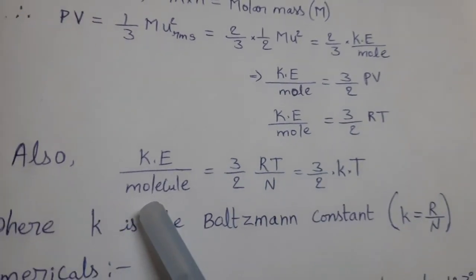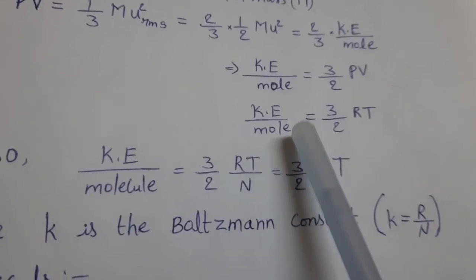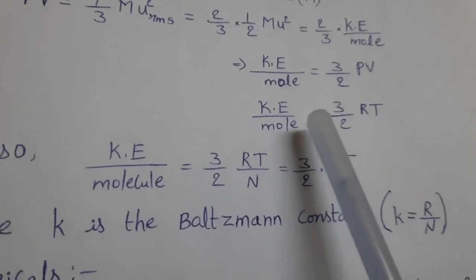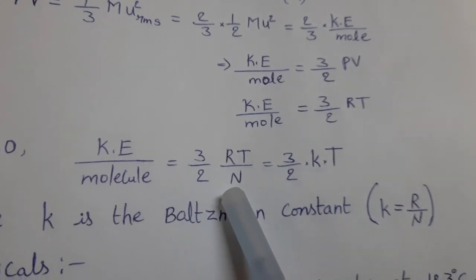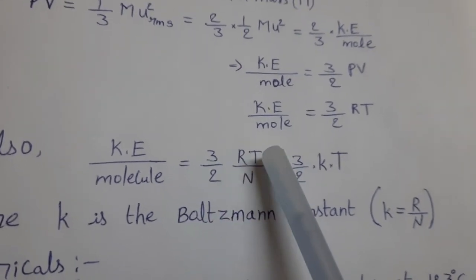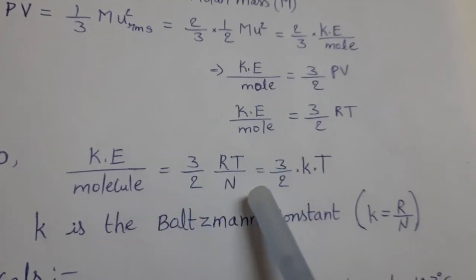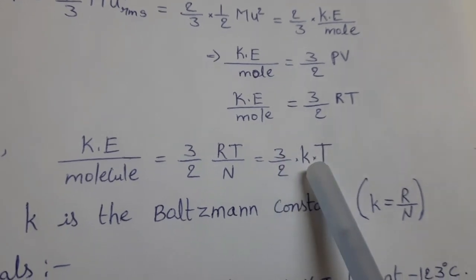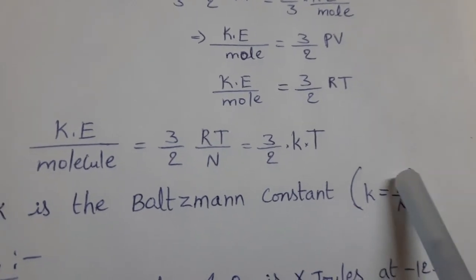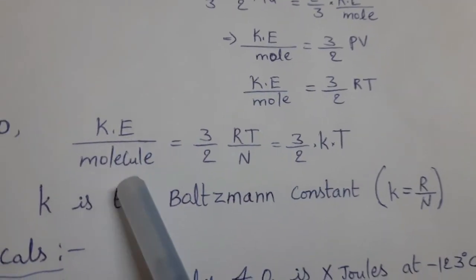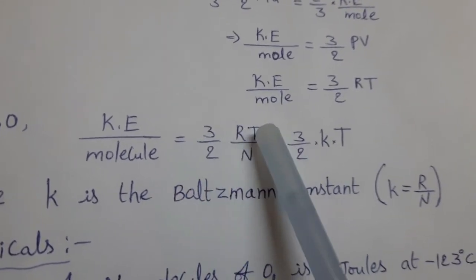From this, kinetic energy per molecule. Here 1 mole means Avogadro number of molecules are there. Per 1 molecule, if we want kinetic energy, then we have to divide this value with number of molecules. So 3/2 into RT divided by capital N, Avogadro number. So this we can write 3/2 into kT. Here k is Boltzmann constant. Its value R by N. So kinetic energy per molecule equal to 3/2 kT or 3/2 into RT by N.